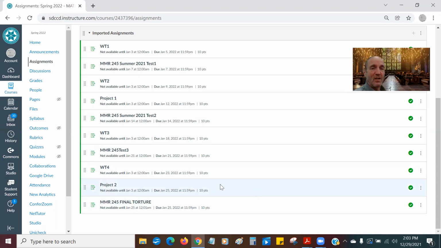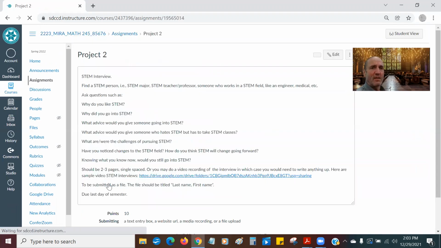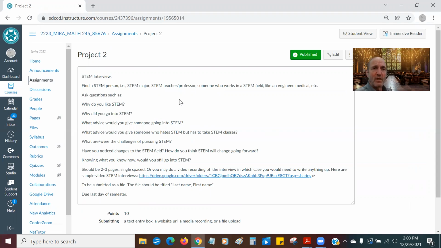Project 2 is kind of interesting. I want to talk a little bit about it. Project 2 is the STEM interview. And what you're going to do is find a STEM person. A STEM person could be someone who is a STEM major, or someone who teaches STEM, or someone who works in STEM, like an engineer or medical person, whatever. And you can ask them a bunch of questions. You don't have to ask exactly these questions. You could ask different questions, but this is the idea.